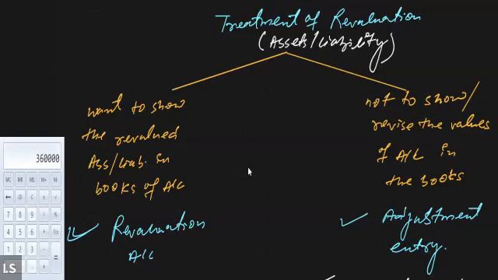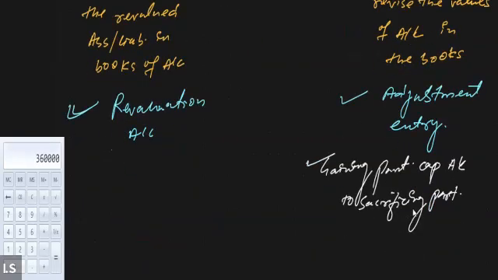If they are willing to revise the value and indicate the revalued asset and liability in the books of account, then it is compulsory to prepare the revaluation account. And if they are not willing to revise the value of the asset and liability being reflected in the balance sheet, then in such a case, the adjustment entry will do the work only.